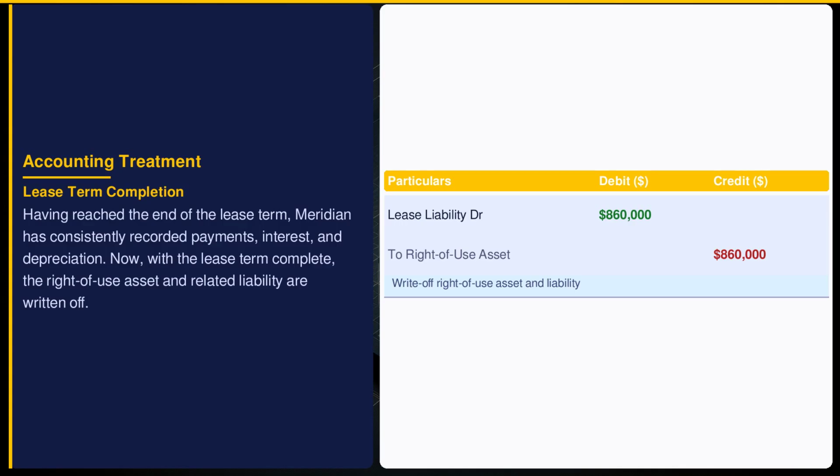Upon lease completion, Meridian must de-recognize the right-of-use asset and corresponding liability. The $860,000 adjustment reflects the full settlement of obligations and removal of the asset from the balance sheet. This action marks the completion of the lease lifecycle, ensuring the financial statements no longer carry any remaining lease-related balances, providing a clear and updated view of Meridian's assets and liabilities.